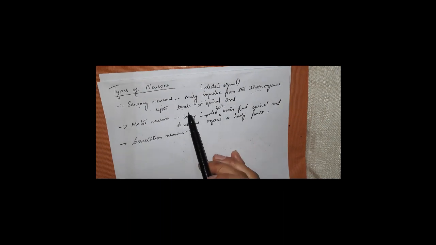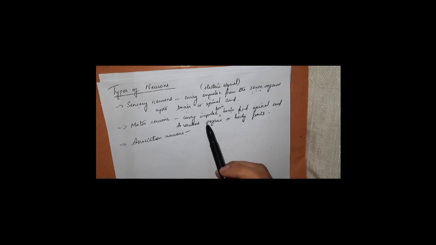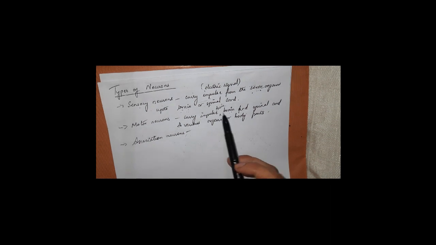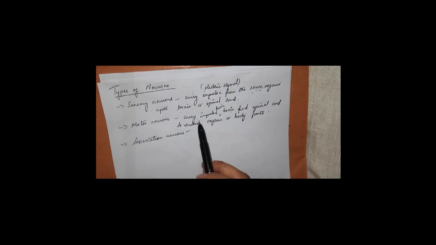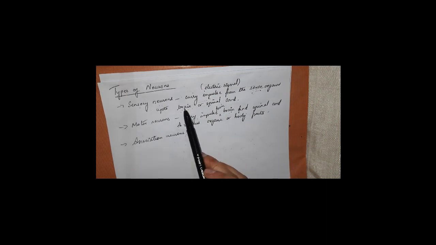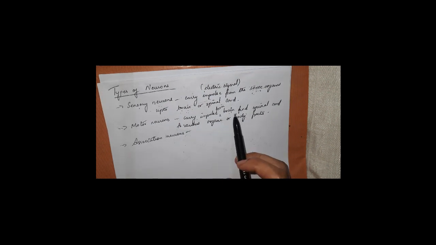When the brain or spinal cord receives that electric signal, the motor nerves will carry it from the brain and send it to the various organs, distributing it to the various parts of the body. Sensory neurons carry the signal from the sense organs to the brain or spinal cord, and your motor neurons carry the signal from the brain and spinal cord to various body parts.